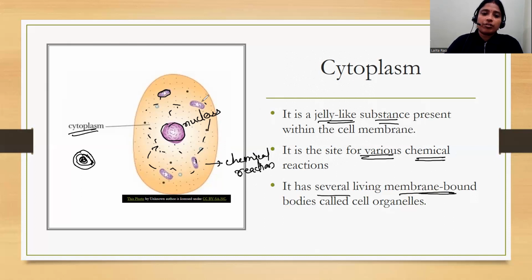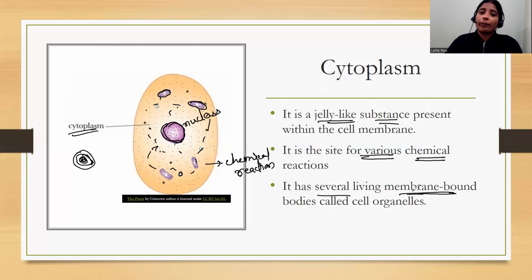Now it also contains several membrane bound structures. Membrane bound means, you can see here, the mitochondria has its own membrane. You can see here the nucleus has its own membrane. Then you can also see ribosomes, lysosomes. So the different structures that you can observe inside this cytoplasm are all membrane bound.